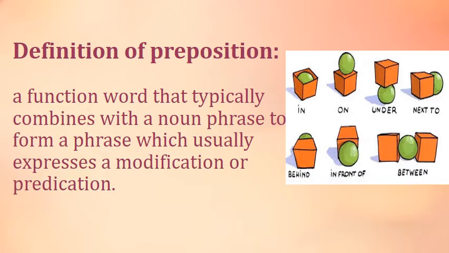Here you can see in the picture, when we define preposition, a green ball and a box. There is a ball in the box. The ball is on the box, and the ball is under the box. The ball is next to the box. The ball is behind the box. The ball is in front of the box and between the boxes. So here are the simplest examples of prepositions, as you can see.